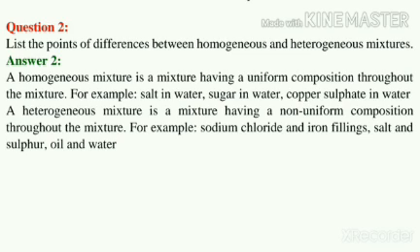For example, salt in water, sugar in water, copper sulfate in water. A heterogeneous mixture is a mixture having a non-uniform composition throughout the mixture. For example, sodium chloride and iron filings, salt and sulfur, oil and water.